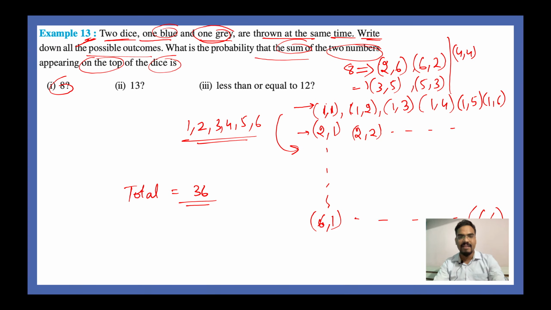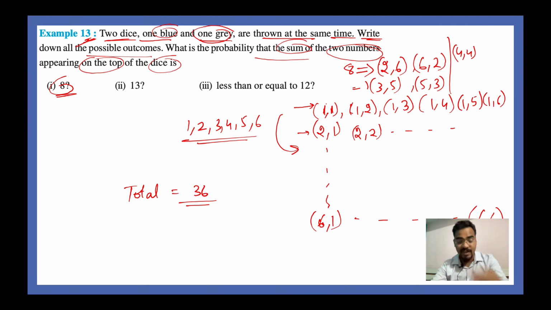Do you think there is any other possibility, guys? 2, 6, 6, 2, 3, 5, 5, 3, 4, 4. Is there any other possibility that you think will result in the sum being equal to 8? Any other possibility that you can think of? Let me know in the chat box. Quickly let me know in the chat box, guys.